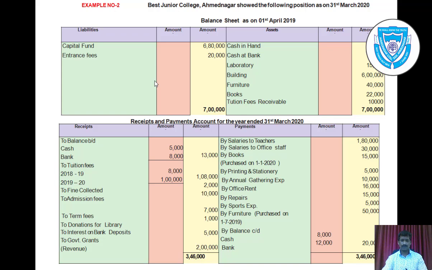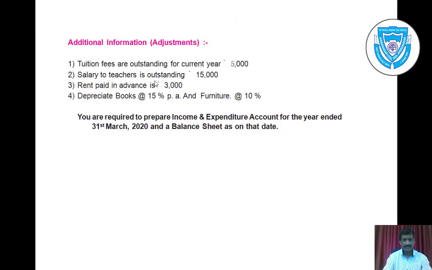It was 10,000, but you can see in receipts and payments that during the year rupees 8,000 for the same year 18-19 is recovered. That means we received rupees 8,000. That means total tuition fees receivable now is only rupees 2,000 for the year 18-19, and for 19-20 also there is